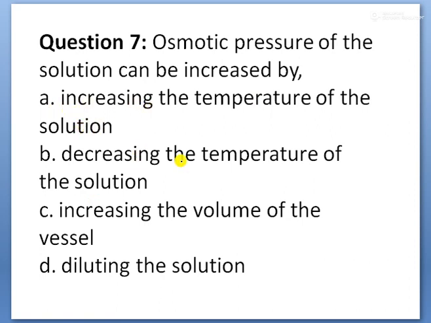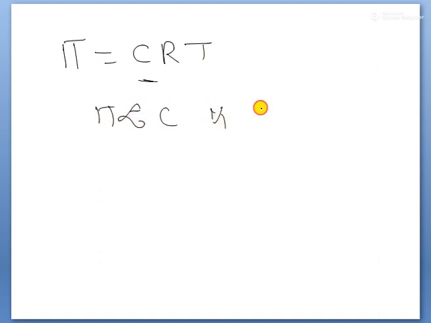Because of the osmotic pressure formula, children: pi is equal to C R T, where R is a constant. Pi is directly proportional to concentration, and pi is directly proportional to T also.